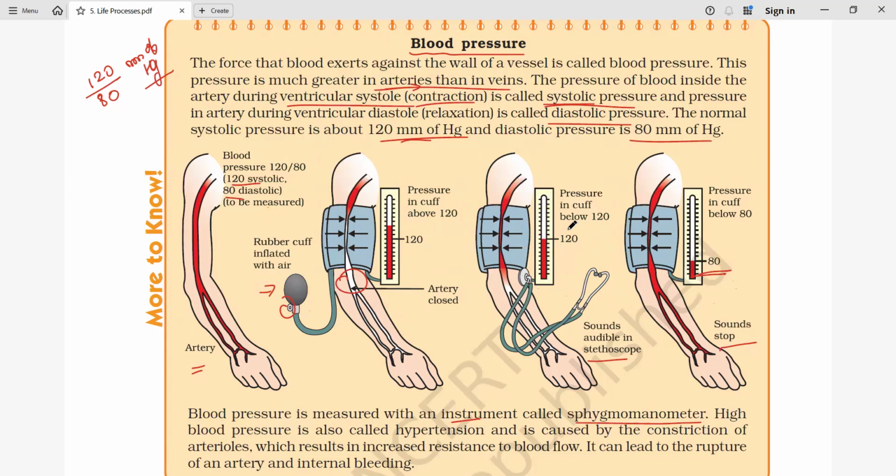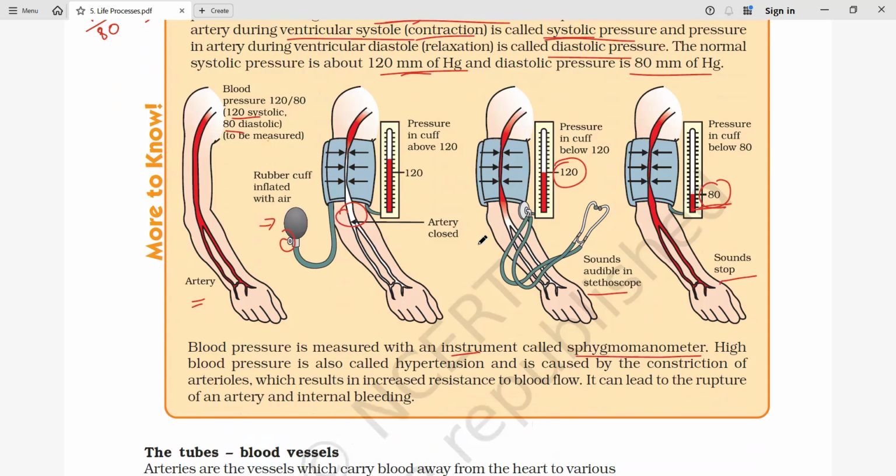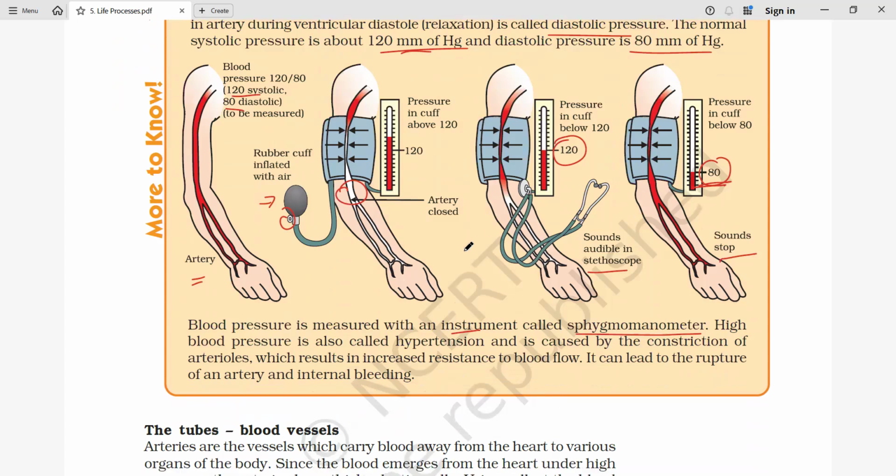Where the sound starts, that is the systolic. Where the sound stops, that is the diastolic. Like this, we measure systolic and diastolic pressure with the sphygmomanometer. So systolic is when the sound starts, and diastolic is when the sound stops. In systolic the pressure is higher, and in diastolic the pressure is lower.